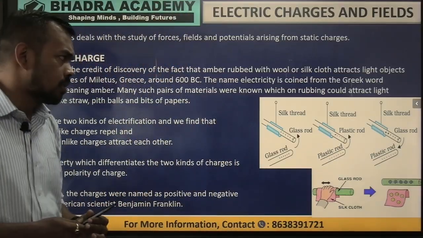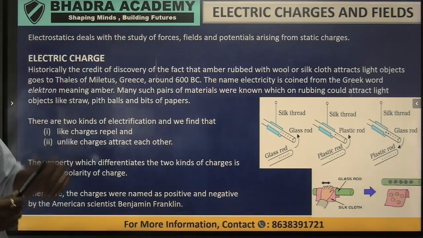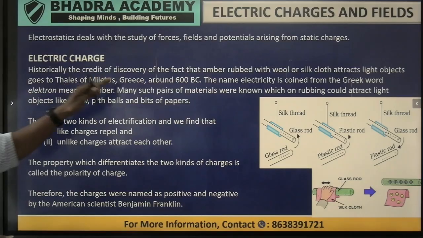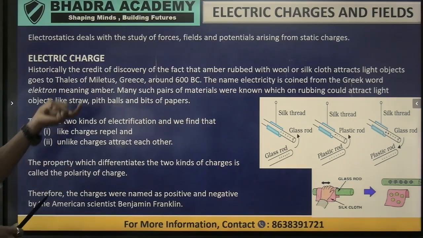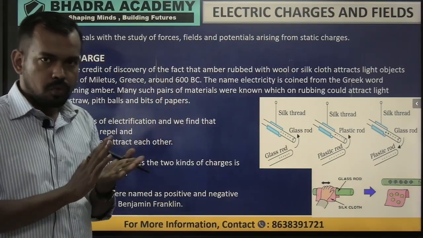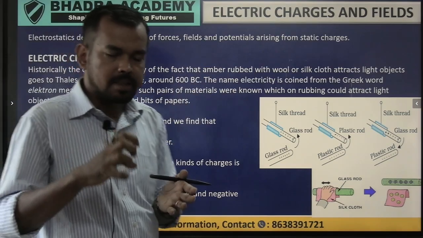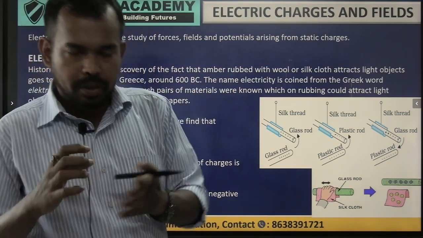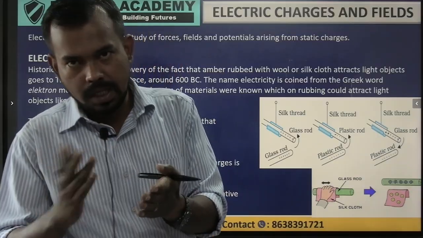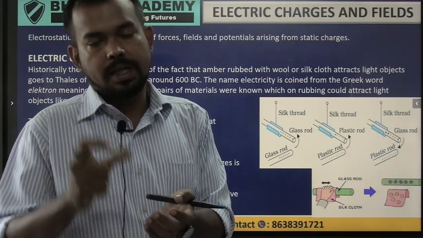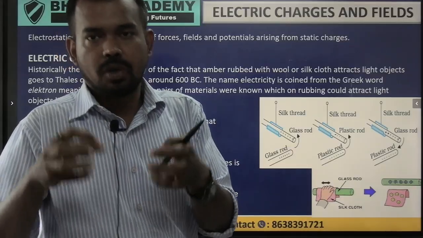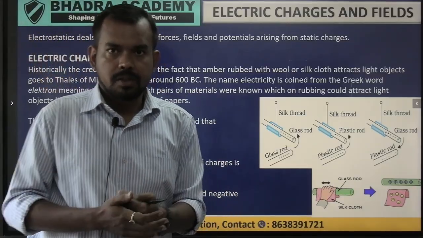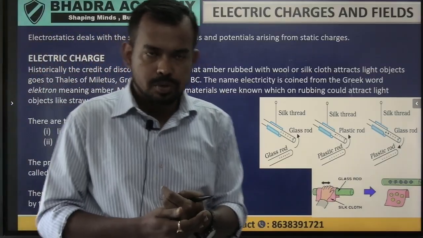from static charges. And if we talk about electric charge, historically it was discussed by the ancient Greek people, right? In 600 BC, amber was rubbed with wool or silk and it attained a certain amount of charge. Today also, if we rub glass with wool, we will see that the glass will attain a charge, right? And that charge may attract pieces of paper also. A simple experiment you must have conducted in school also, okay?